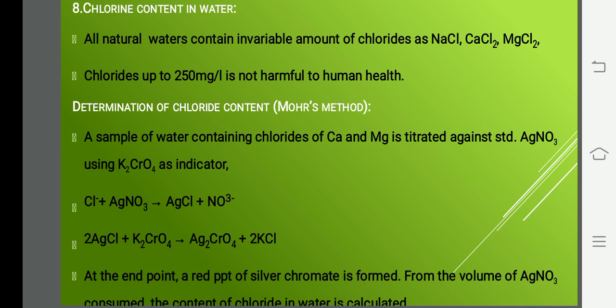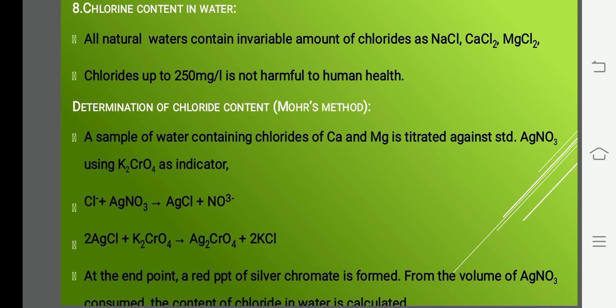What happens here is chlorine combines with silver nitrate to form silver chloride precipitate, and silver chloride combines with potassium chromate to give you silver chromate. The end point will give a red color. That is, a red precipitate of silver chromate will be formed. So from the volume of silver nitrate consumed, the content of chloride in water can be calculated. Is it clear? I'll go with the next one.